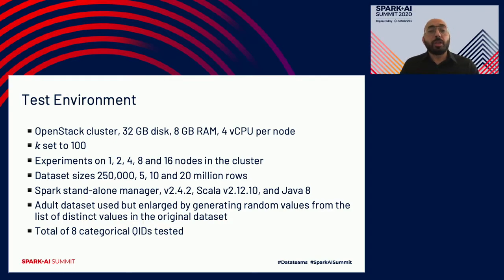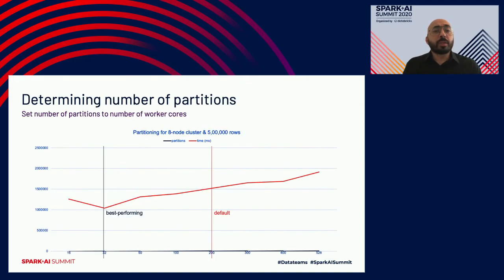So I enlarged it by generating random values from the list of distinct values in the original data set to come up with different variations of different sizes of the data set. In my experiments, I also used 8 categorical QIDs that we aim to assess the score of and anonymize.